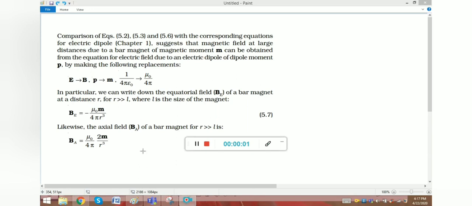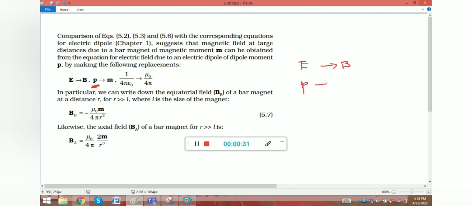We can compare our observation from chapter 1 and chapter 4. The parameter B does the same thing as the electric field. Similarly, the parameter m can do the same thing as the dipole moment. In the last video we studied that instead of E we can put B, right?